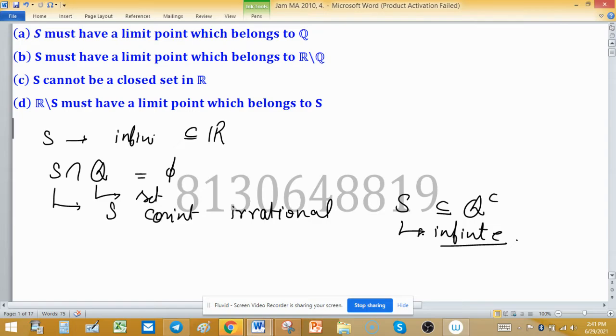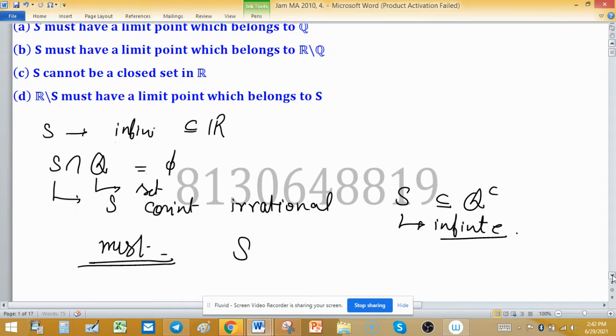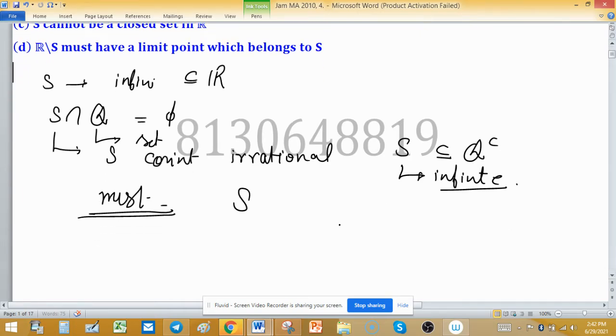Keep this discussed point in mind. Now, the option says S must have a limit point which belongs to Q. S is a set of irrationals, so consider root 2, root 3, root 4, or say S is root P where P is a prime.